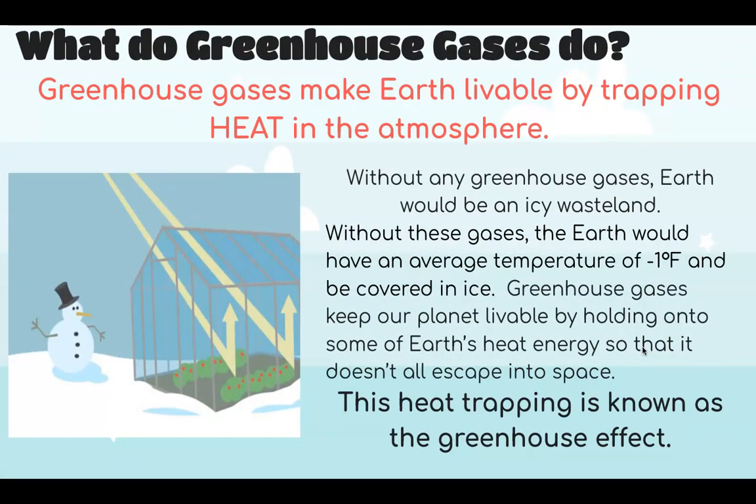Well, greenhouse gases make the Earth livable by trapping heat in our atmosphere. So greenhouse gases work a lot like a greenhouse does. If you've ever been in a greenhouse, the sun's energy comes through, and then it gets trapped in here, which keeps a greenhouse pretty warm even in the middle of winter. Without greenhouse gases, if we had none, the Earth would be an icy wasteland. What that means is that the average temperature of Earth without that 0.2% of our air would be covered in ice with a temperature of negative 1 degree Fahrenheit.